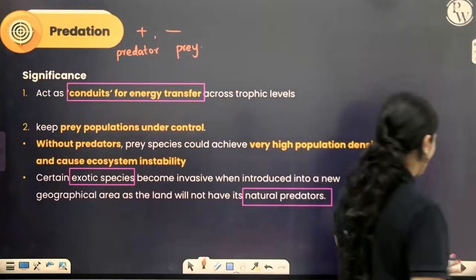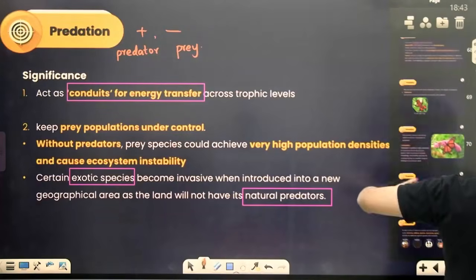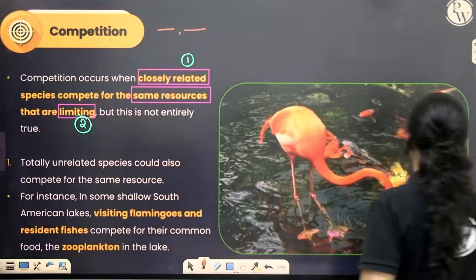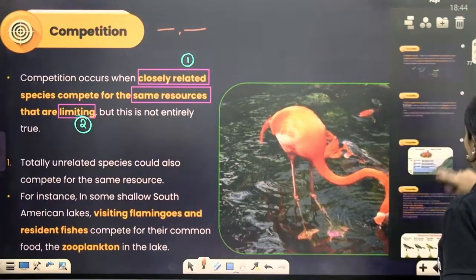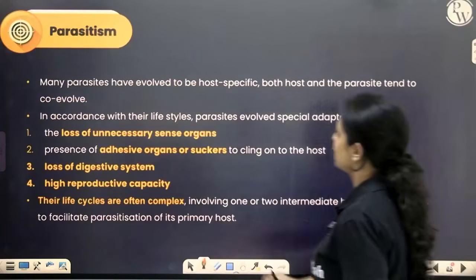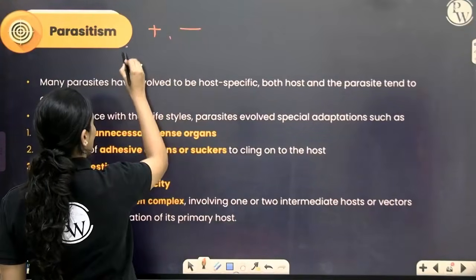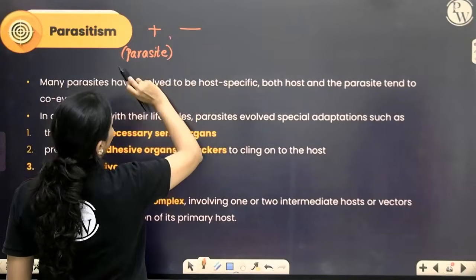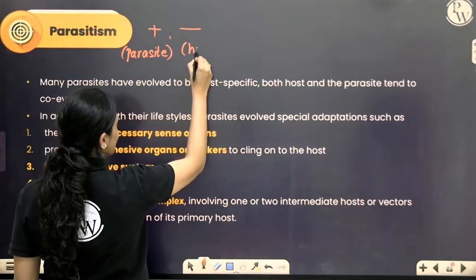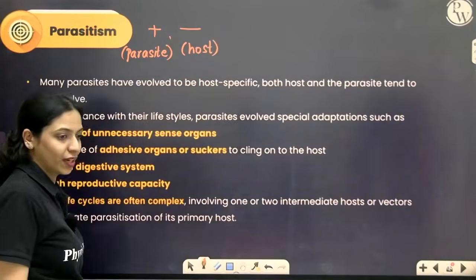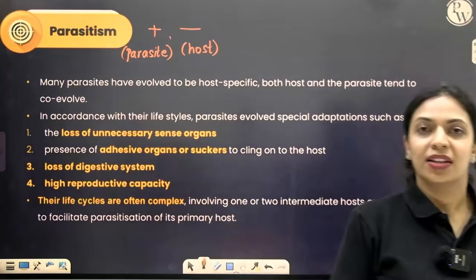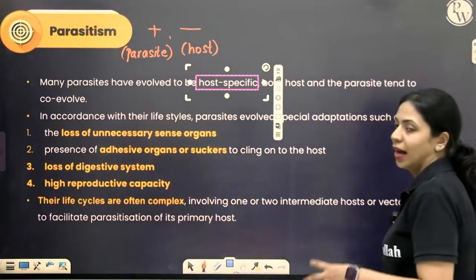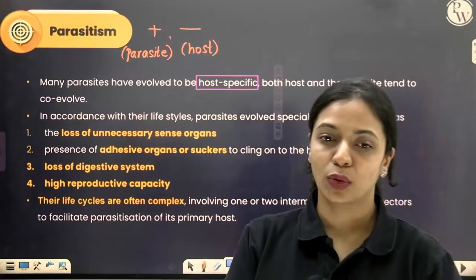Okay, talking about competition, since both of them are competing for the same resource, both of them will be negatively affected. It's a negative type of interaction. Now talking about parasitism, this is also a positive negative interaction where the parasite is getting food, nourishment and probably shelter, whereas the host is not benefited, it is harmed. Okay, so there are a lot of parasites that have evolved to be host specific, and as and when the host evolves, the parasite also simultaneously evolves.